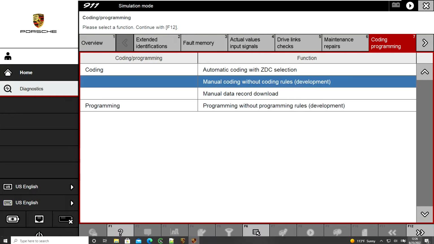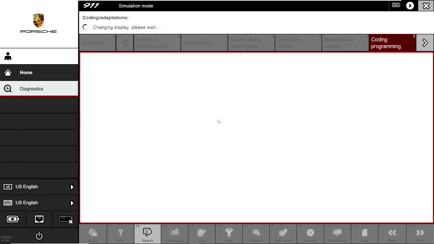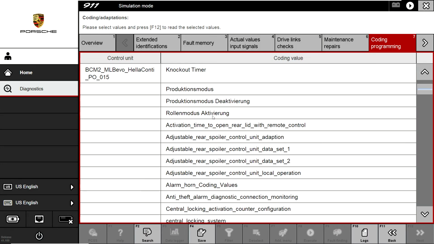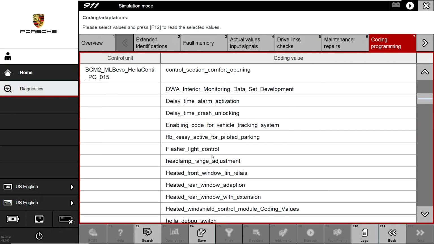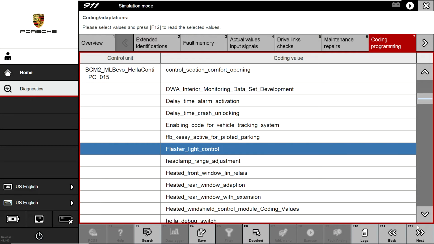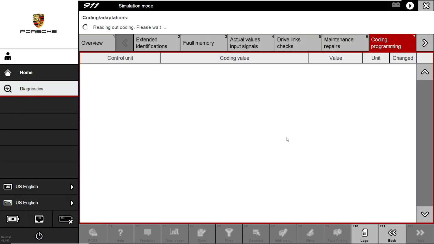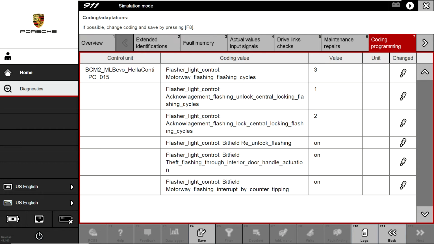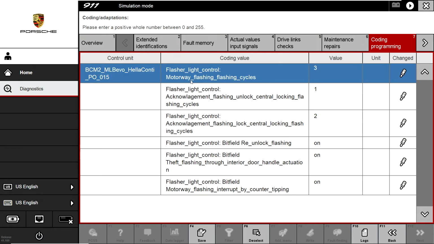Manual coding without rules goes next, and then scroll down, go to flashlight control and go next, and there you go, flashlight control, motorway flashing cycles. This defines the number of flashes on your turn signal light. By default it is 3. You can change it to 5 or 6 or 7, whatever you like.